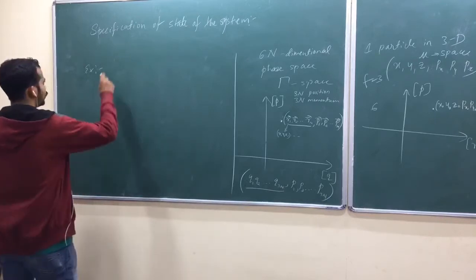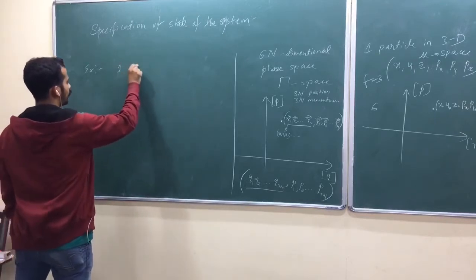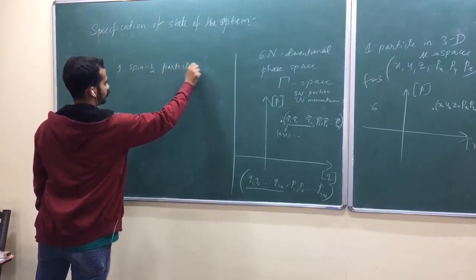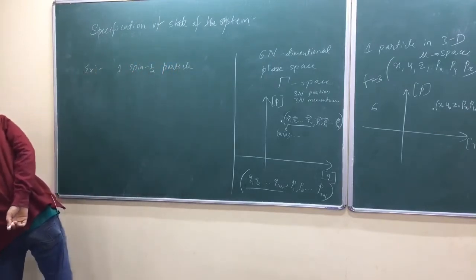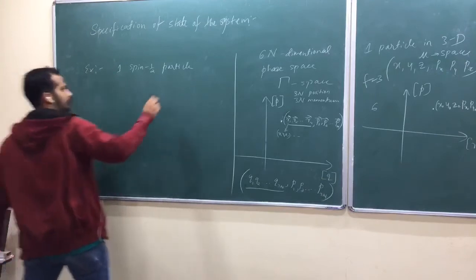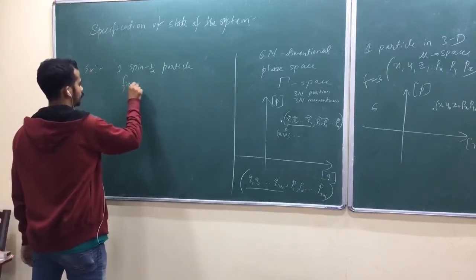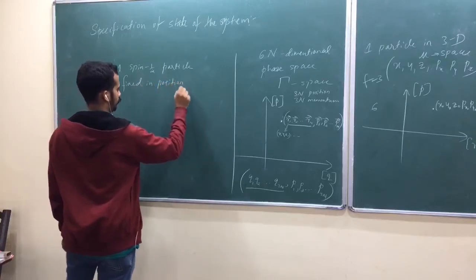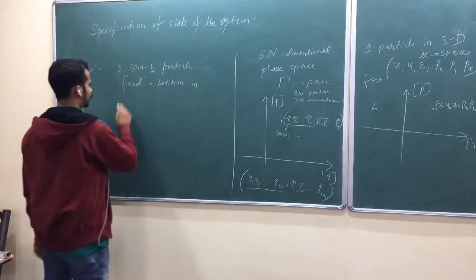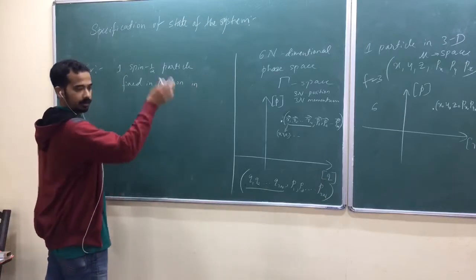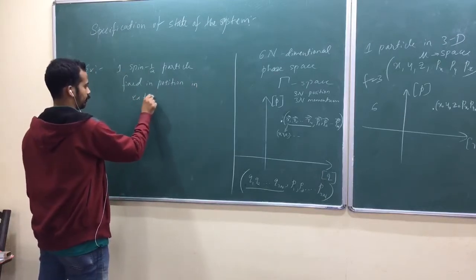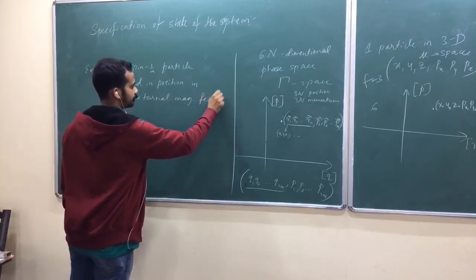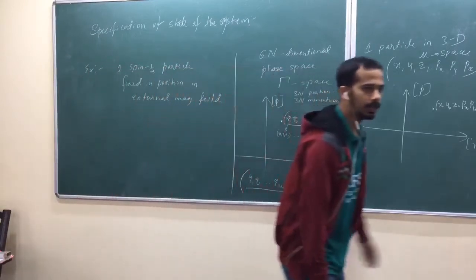Let me take one spin half particle, fixed in position, immersed in an external magnetic field.